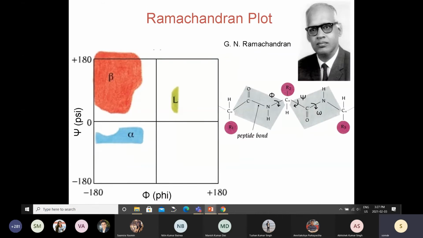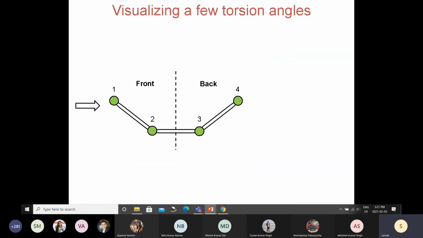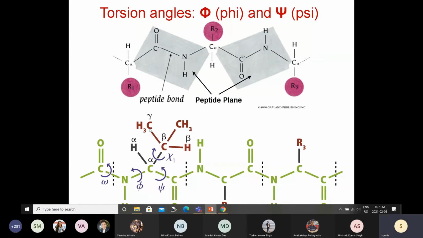Okay. So this is something that is very important, and it was actually figured out by someone in our country only. Right. So this is the work of G.N. Ramachandran and his PhD student, Shashi Shekharan. They were in IISc Bangalore, and they realized that proteins have to fold, and the folding happens by rotation about these bonds. You are not going to get rotation about this bond, so they didn't care about this, but you will get rotation about these bonds.